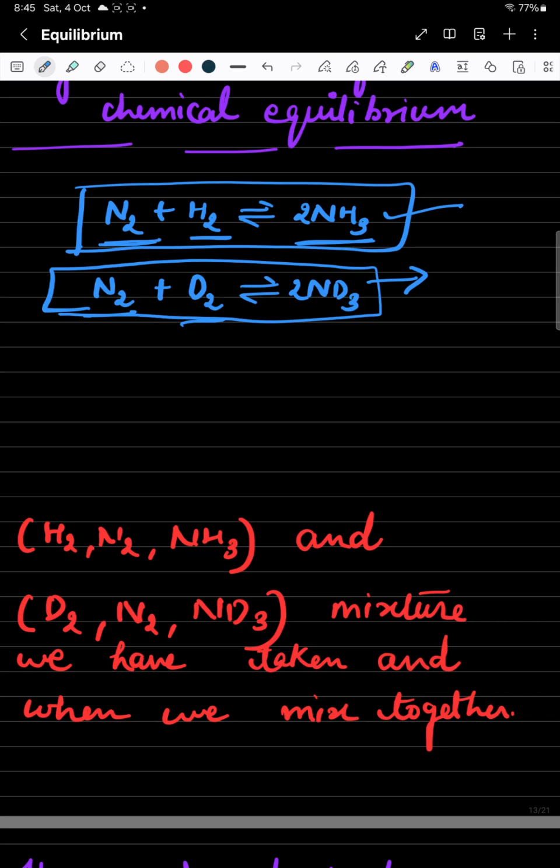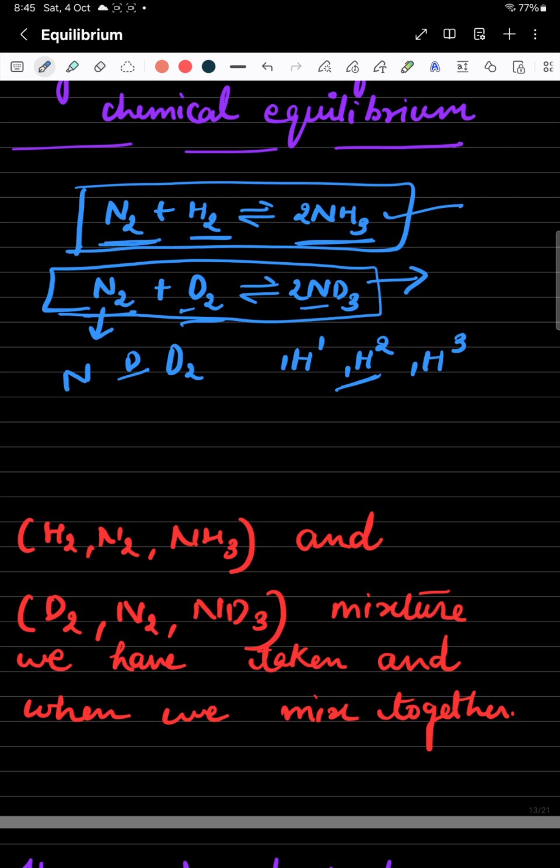So what we have done is take another reaction mixture, where in the place of hydrogen you have placed the deuterium isotope. As we know, hydrogen has 3 isotopes, 1H1, 1H2, 1H3. So this is the deuterium 1H2 isotope. Now here ND3 has formed. This reaction has already achieved equilibrium, with the nitrogen atom from the N2 molecule separating and deuterium as well, and they are forming at equilibrium, in dynamic form. So we need to prove it. What we have done is mix these two reaction mixtures with each other.